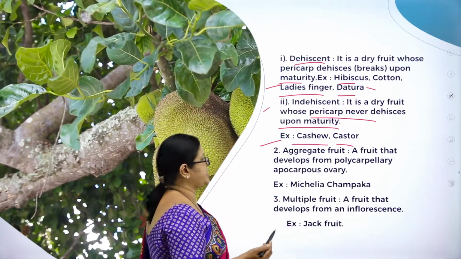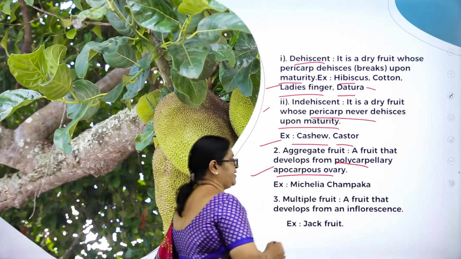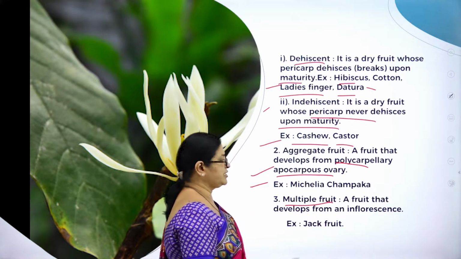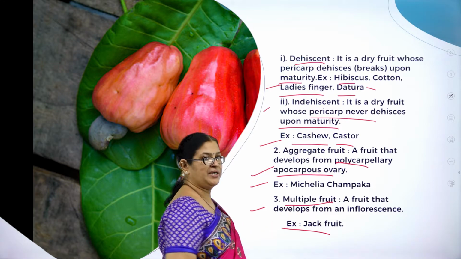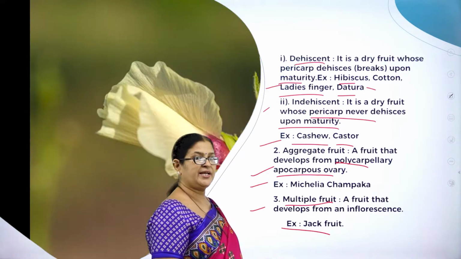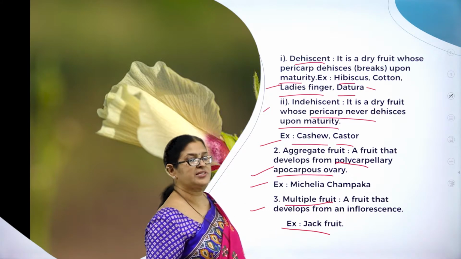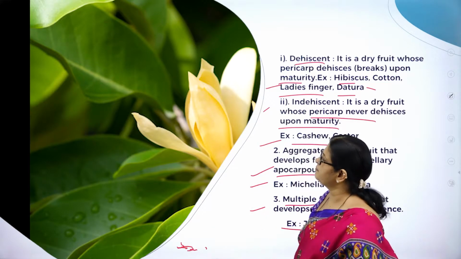Aggregate fruit, already I said, a fruit that develops from polycarpellary, syncarpous ovary. Example, Michelia champaca. Multiple fruits, a fruit that develops from an inflorescence is called as what? It is called multiple fruit. Example, you can take an example of jackfruit. Here you can see in the beautiful video all these different fruits, right?